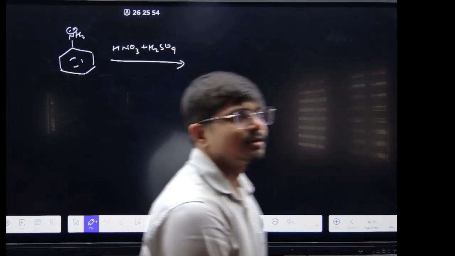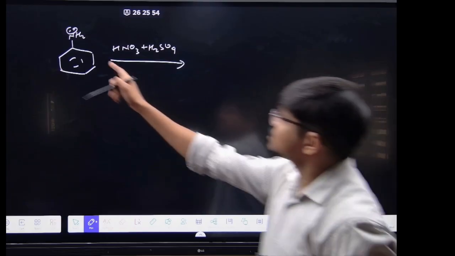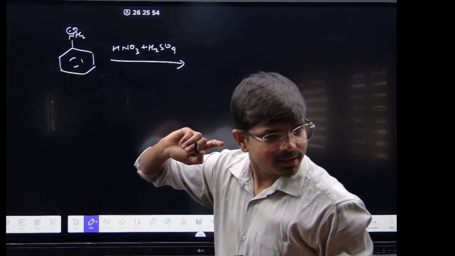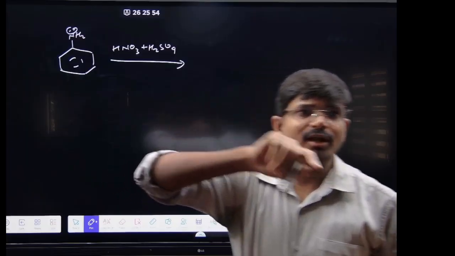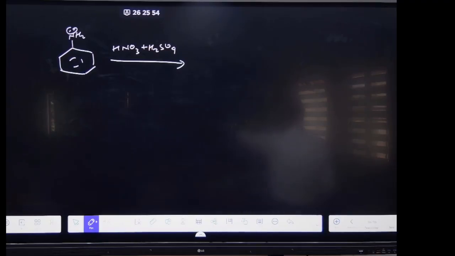NH2 HNO3 plus the H2SO4 I am talking about. Now this NH2 is ortho-para directing group, right? So the incoming electrophile can come at the ortho and the para position. But that is not happening. Why is this not happening?